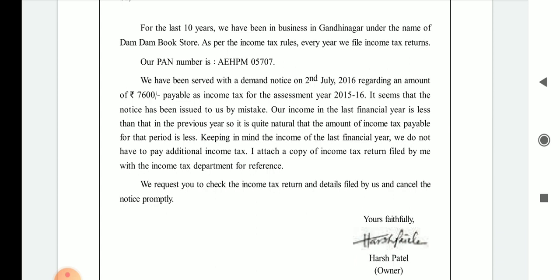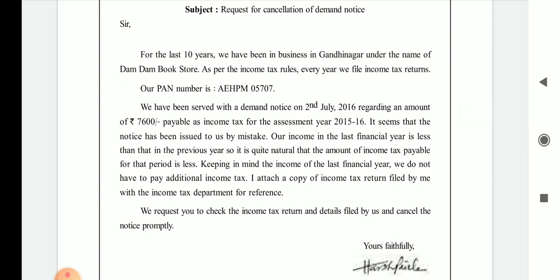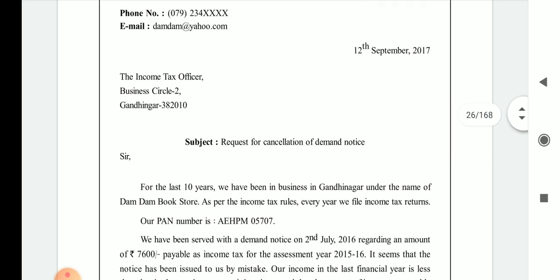These 4 are the numeric data, and then you have to mention any one letter of the alphabet. So AOGPV 0123A, you have to write a PAN card number like this. So make the correction in your textbook. I will again repeat the same PAN card number: AOGPV 0123A.